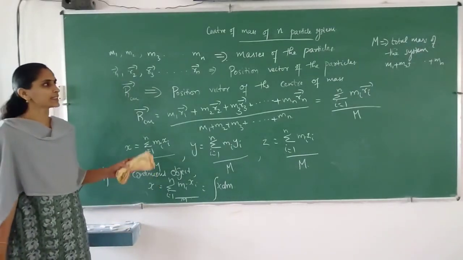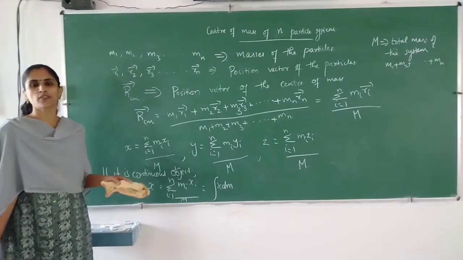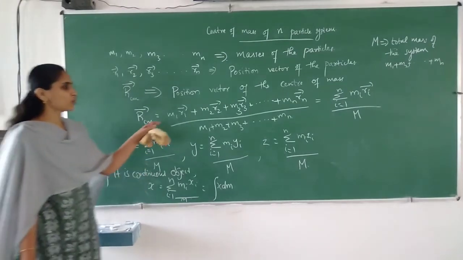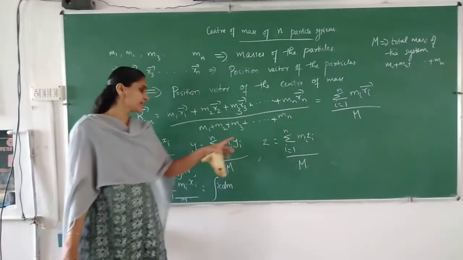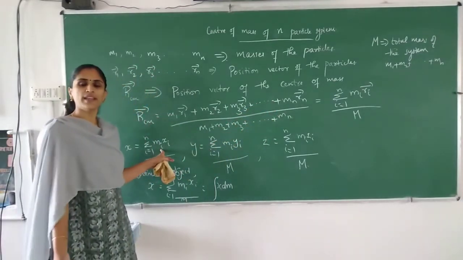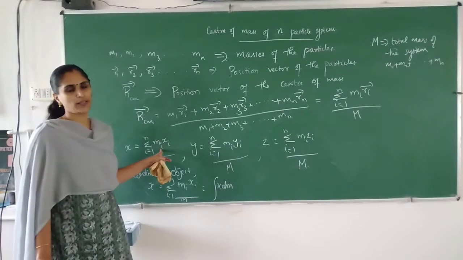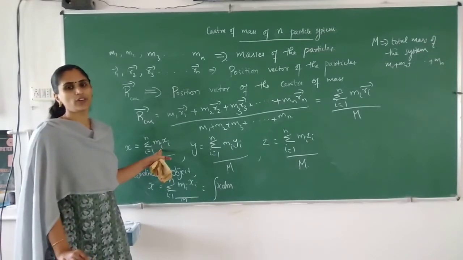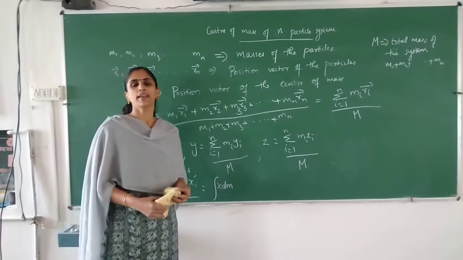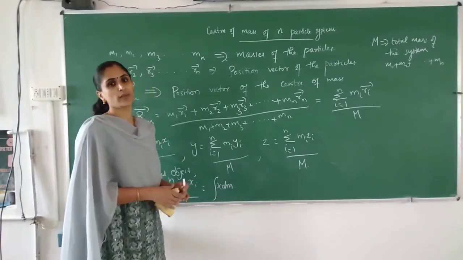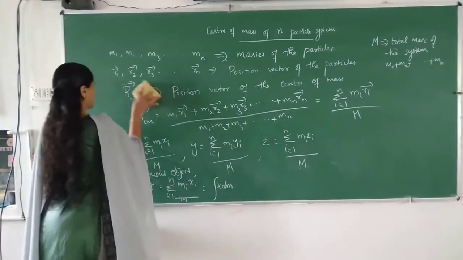Okay, is it clear? So this is about the center of mass of an n particle system. Here we have the position vector. If it is given, you can find by using this. If coordinates are given, you can use this for the position vector of the center of mass of an n particle system. Okay, and now we can discuss momentum conservation.